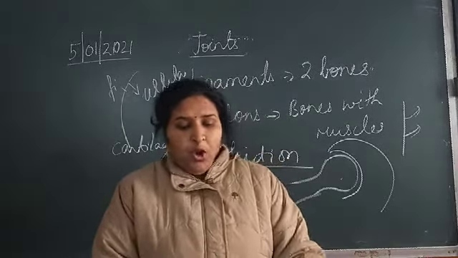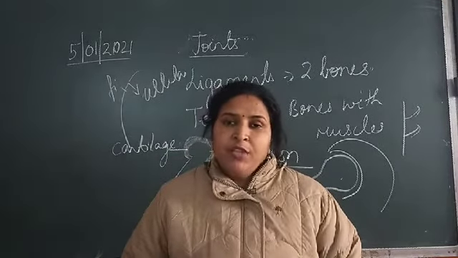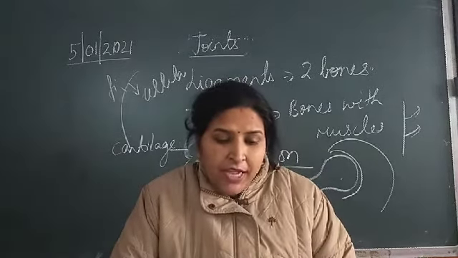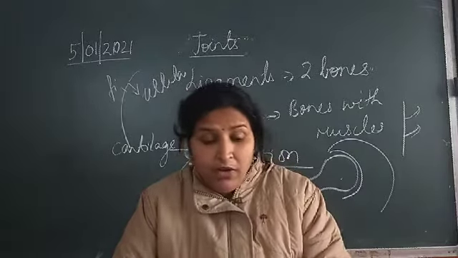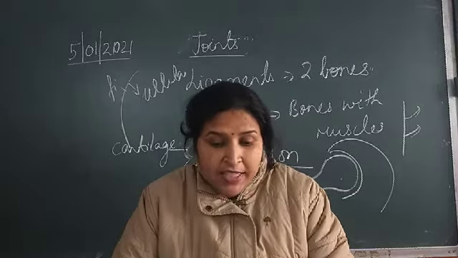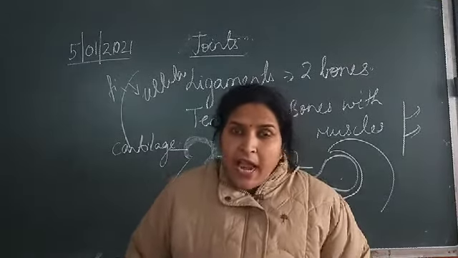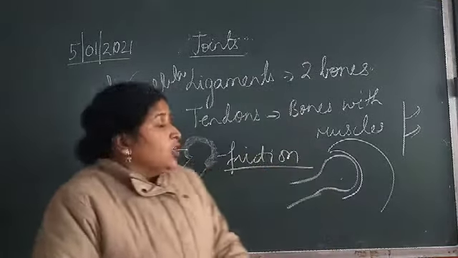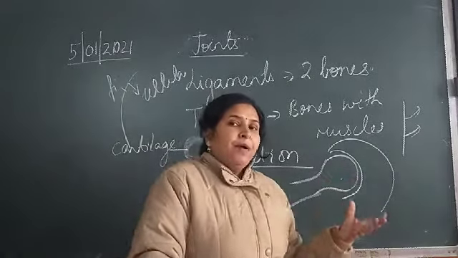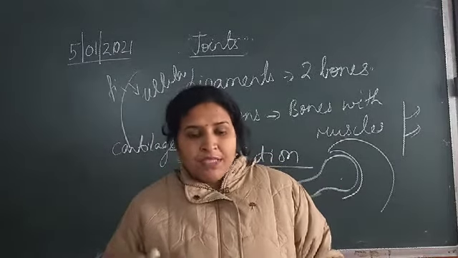Then comes pivot joint. In a pivot joint, one bone can rotate on the round or conical surface of the other bone. One bone is fixed and the other one is rotating on its surface in many planes. It can be up and down, sideways, like we have in the head region. The joint between the skull and the first vertebra of the backbone, the first atlas and the second axis vertebra. As I told you, the first vertebra is called atlas and the second is called axis. So what kind of joint are we finding? One bone is fixed and on top of that the other one is rotating, and that rotation can be up and down and sideways.